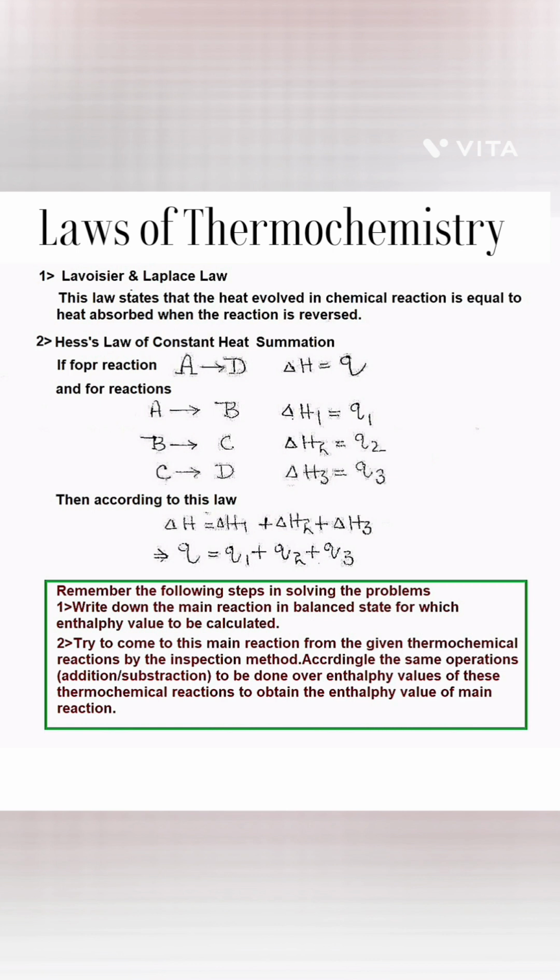According to Hess law, if a main reaction can be derived from the arithmetical operations of several component reactions, then when we apply the same arithmetical operations on the heats of reaction of the component chemical equations, we get the enthalpy of the main reaction. Suppose a reaction from A to B has heat value Q and a reaction B to C has heat value Q dash, then reaction A to C will have the heat value Q plus Q dash.